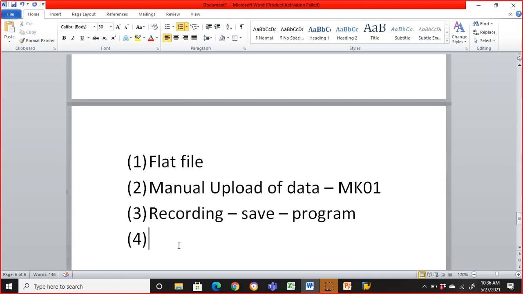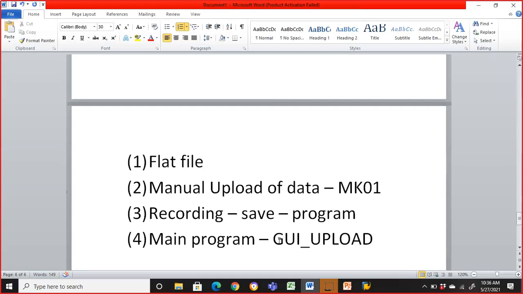The recording, we have to save it in a program, and then we'll come back to the main program and copy the recording from the above program. This is just a recording program. We get that recording, and then here in the main program, what we do is we use GUI_UPLOAD.